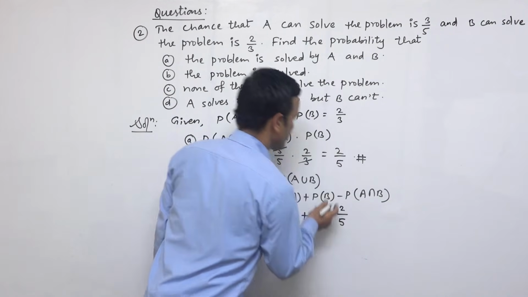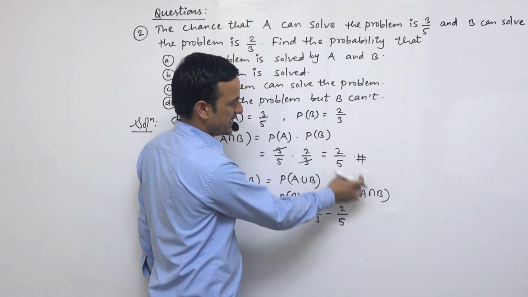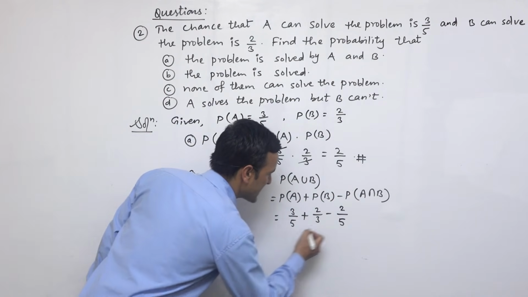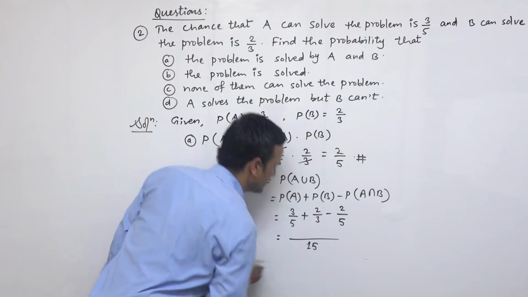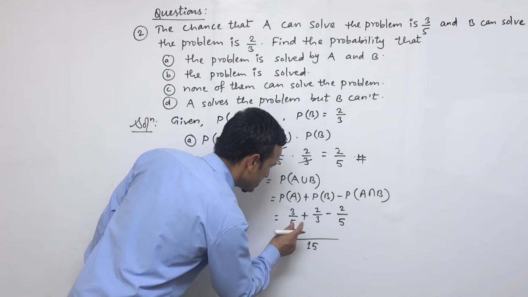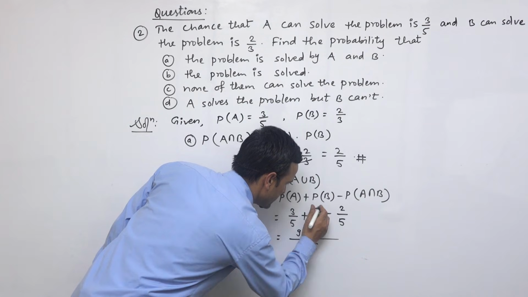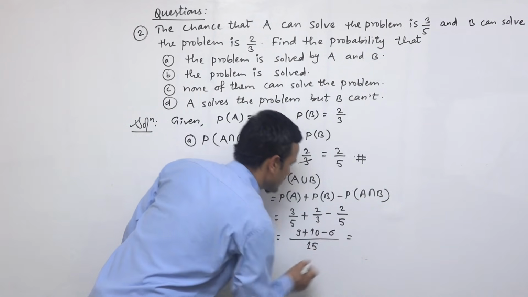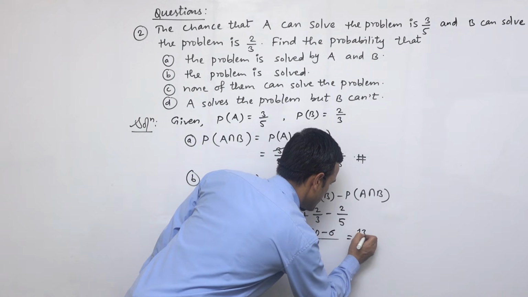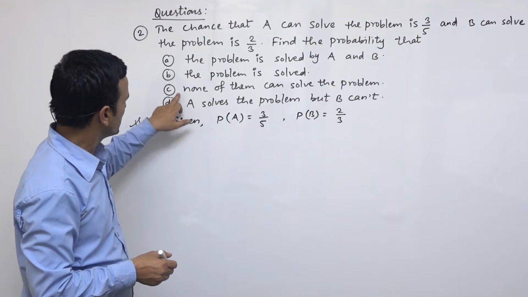2 upon 5 from above, that means PA into PB. If you take LCM from here, then we should write LCM is 15, and 5 3s are 15, 3 3s are 9, 3 5s are 15, 5 2s are 10, 5 3s are 15, 3 2s are 6. So it means 13 upon 15. This is the answer.